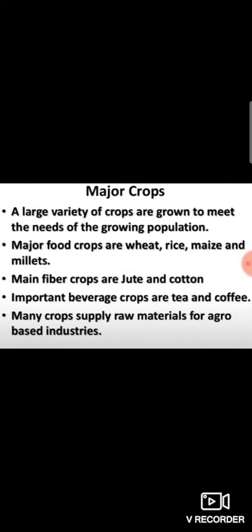Major crops are divided into two: food crops and non-food crops. Food crops: cereals, pulses, fruits, and vegetables. Non-food crops are again divided into three: fiber crops, beverage crops, and industrial crops. Fiber crops: cotton and jute; beverage crops: tea and coffee; and industrial crops: rubber and tobacco.